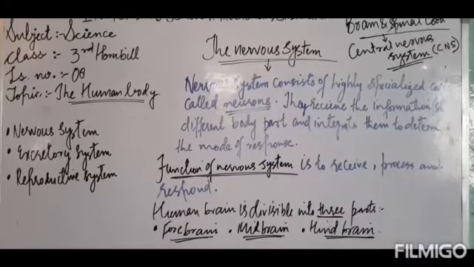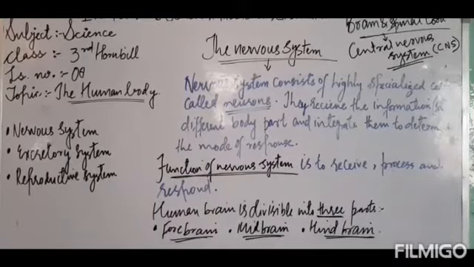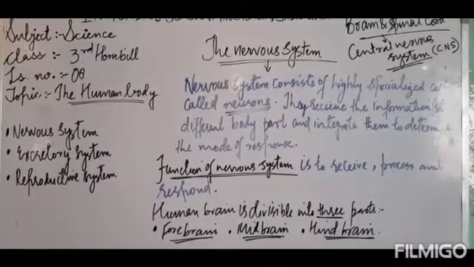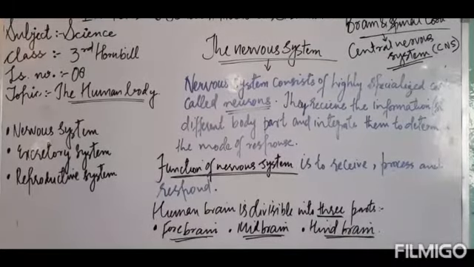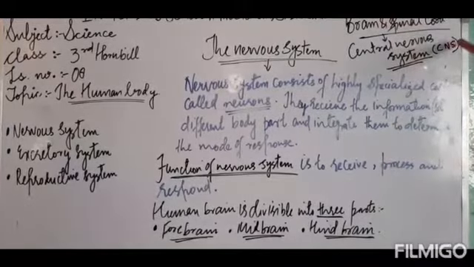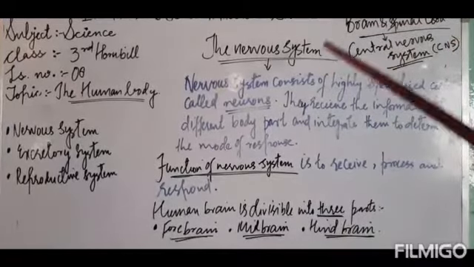Now, my dear kids, our nervous system consists of the brain, the spinal cord, and also the nerves. Brain and spinal cord form the central nervous system. What?